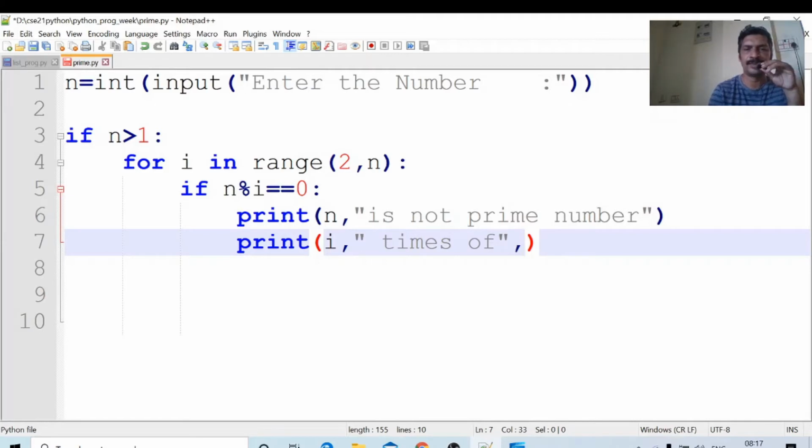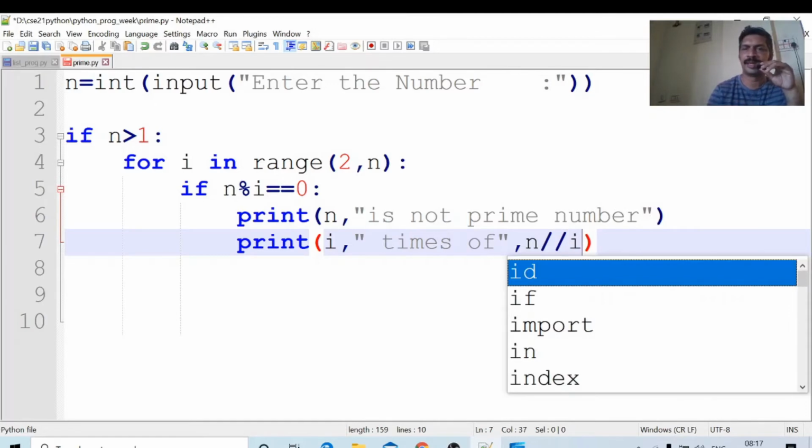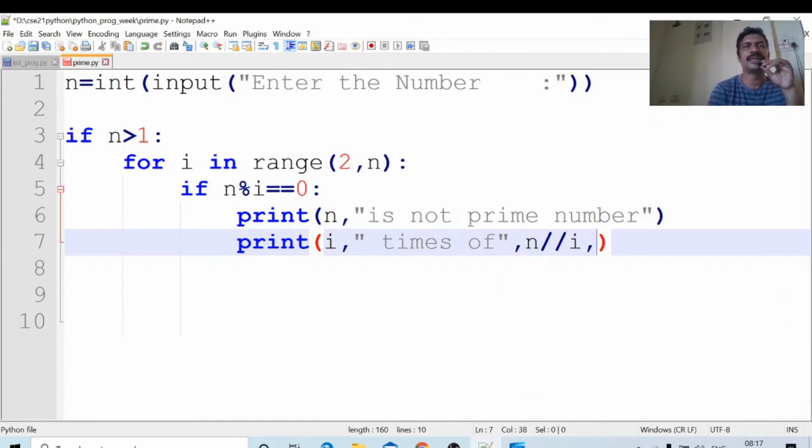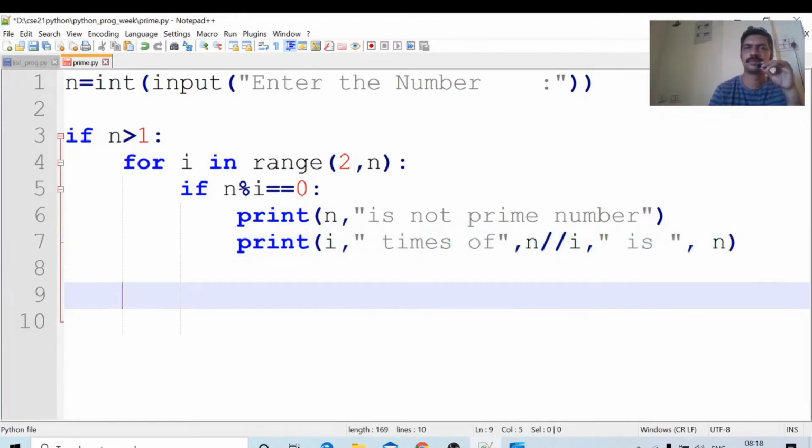When n is divided by i, how much value do we get? n by i. n is i times n by i. It is perfectly dividing. Suppose 16 and i is 2: 2 times 8 is 16. That will come.